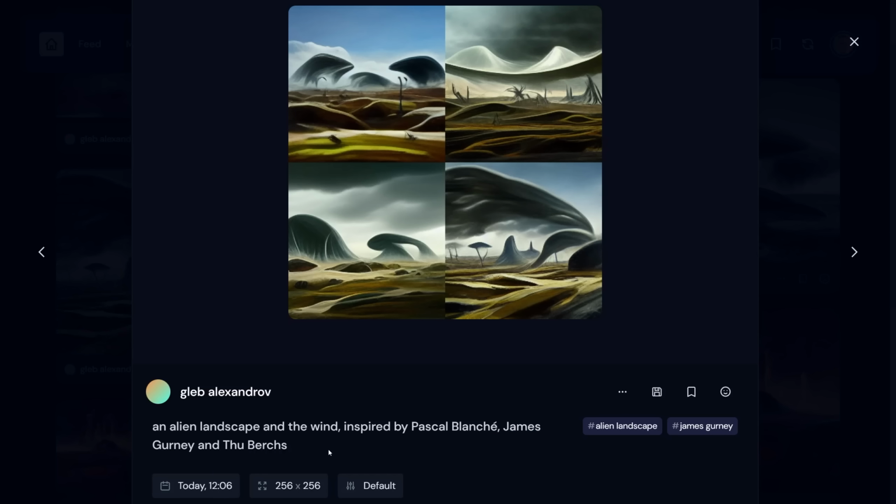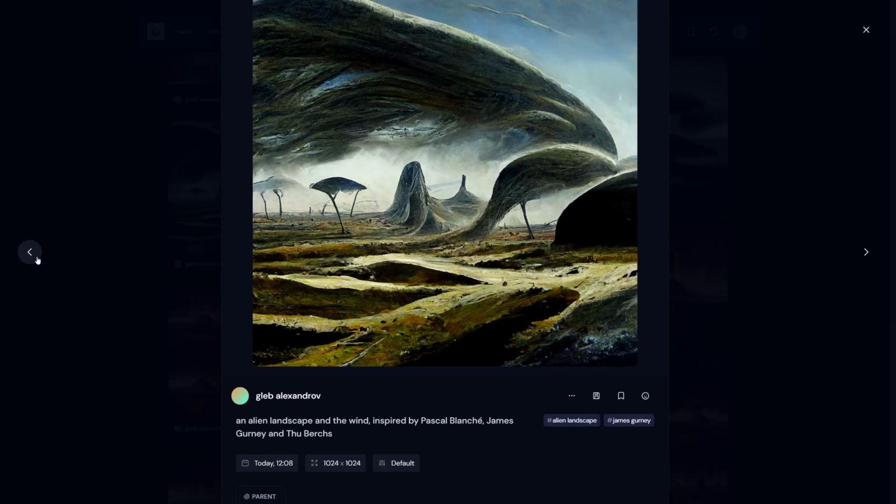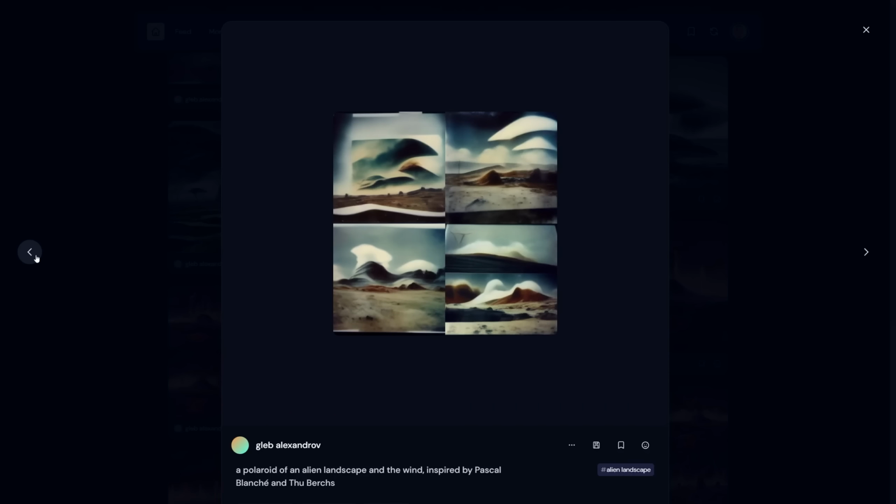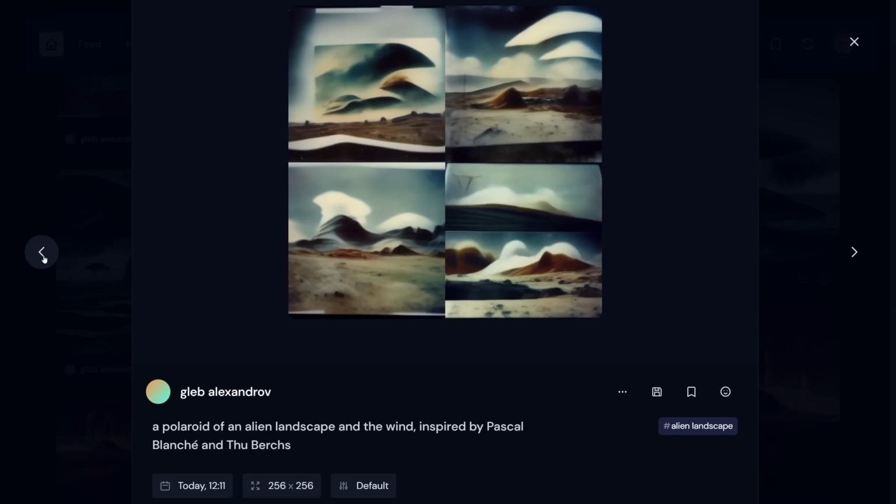Anyway, that's a pretty cool way to nudge the algorithm into a specific direction. Think of the artist's styles as descriptors that help you narrow the stylistic possibilities for the art piece, I guess. There is, for example, an alien landscape and the wind inspired by Pascal Blanchet and Thu Bergs. One more idea to consider is to mention an artistic medium as a descriptor. How about a Polaroid of an alien landscape?